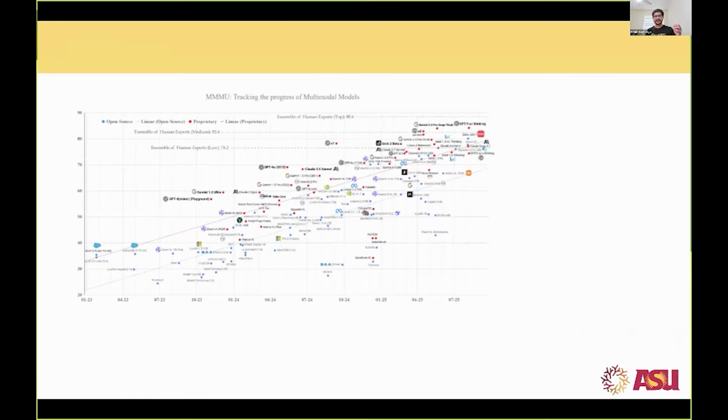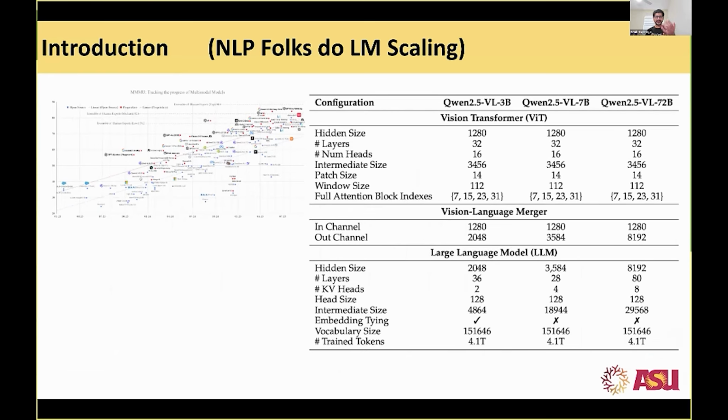What we noticed is that, for example, Qwen 2.5 VL, the 3 billion, 7 billion, and 72 billion parameter models all have the same vision transformer. So they only scale on the language side, although they have a vision language merger, which does scale.